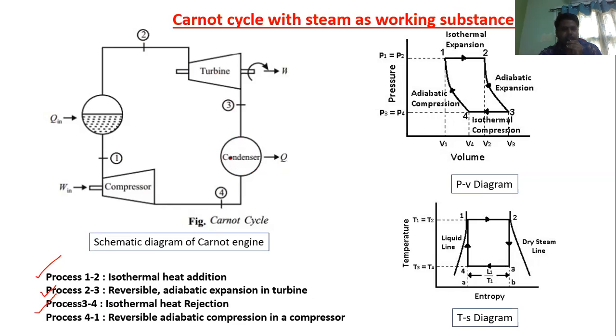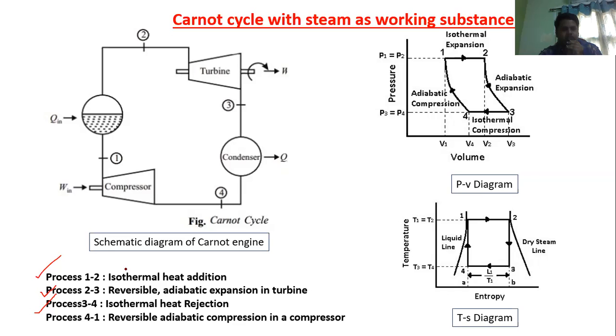Here there is heat rejection because the steam is converting into water by rejecting heat from the steam. But the heat rejection is isothermal; the temperature is constant.